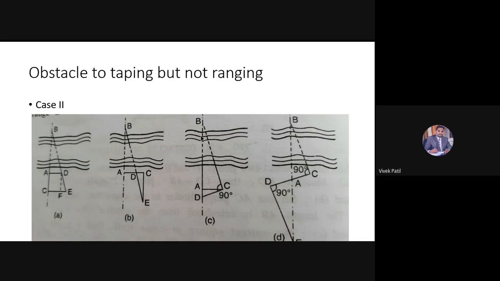Similarly, can you tell me what will be the angle ABC? If angle ACB is theta, then what will be the angle ABC?